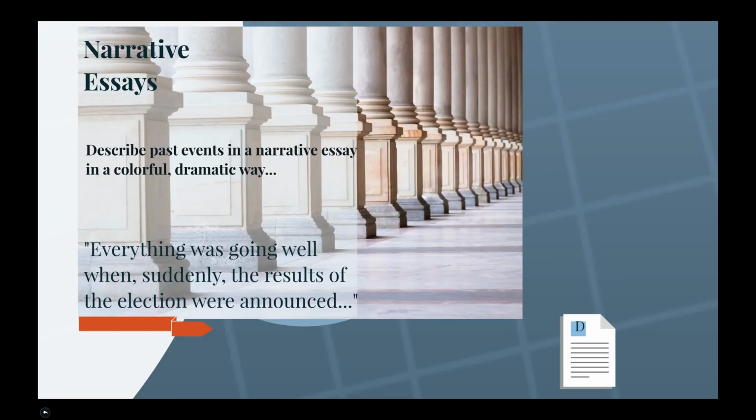The past progressive also describes past events in a narrative essay in a colorful and dramatic way. For example, everything was going well when suddenly the results of the elections were announced. Now pause the video and complete exercise D in your practice worksheet.